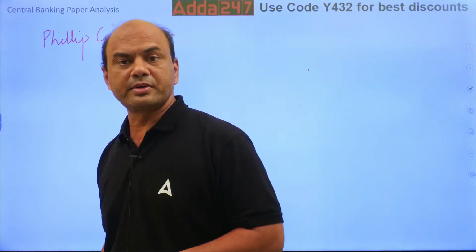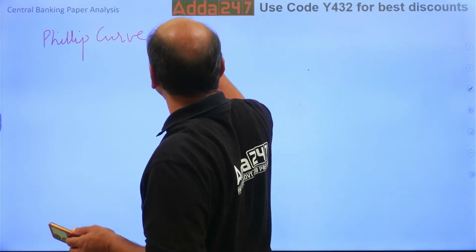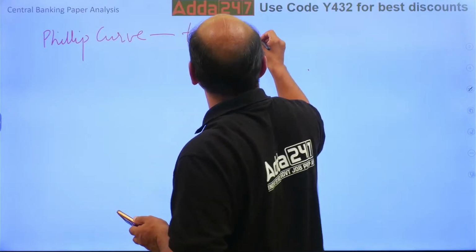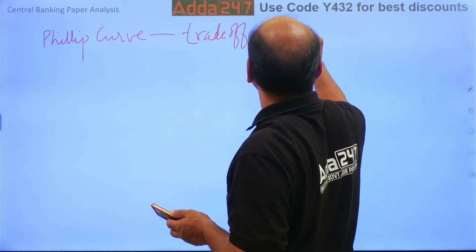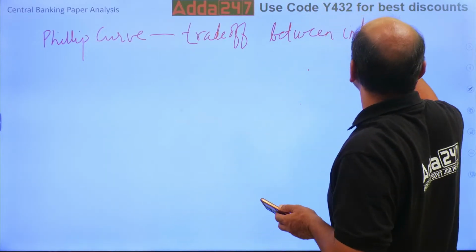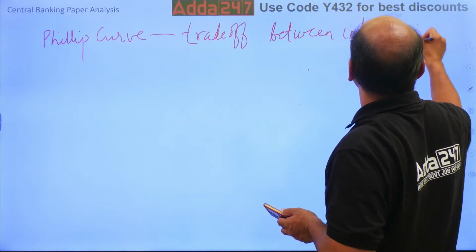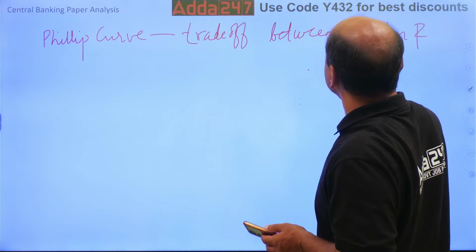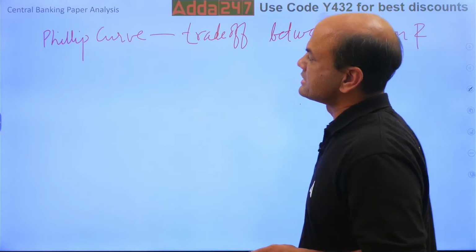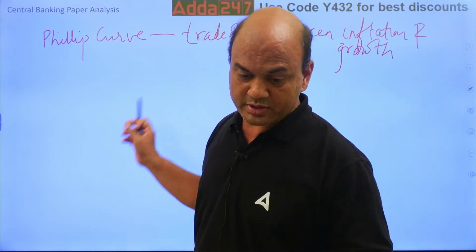What is the role of Philips curve? Trade-off between inflation and growth. Okay, trade-off. Kindly note this answer. Trade-off between inflation and growth. That is Philips curve. Inflation and growth, that is known as Philips curve. Okay, this question may be there.